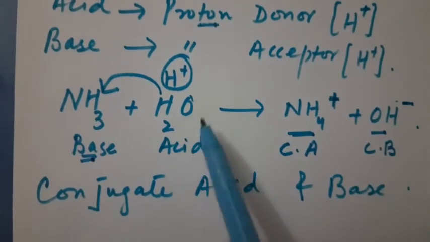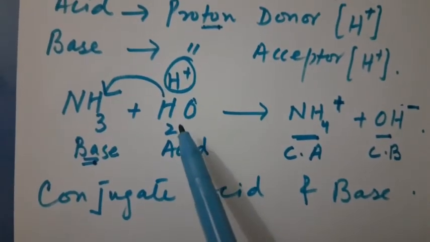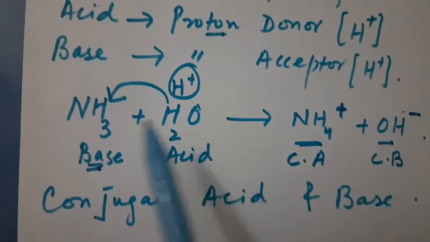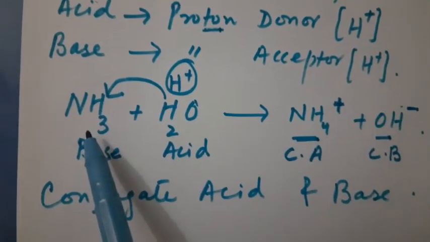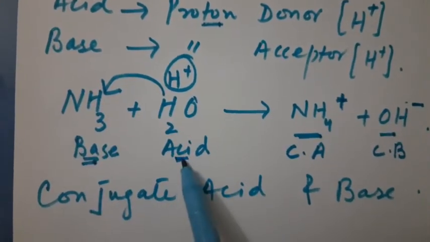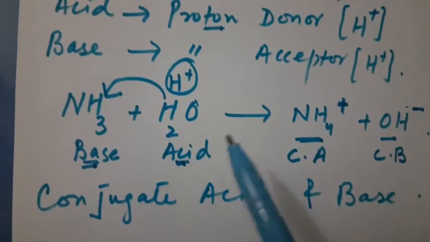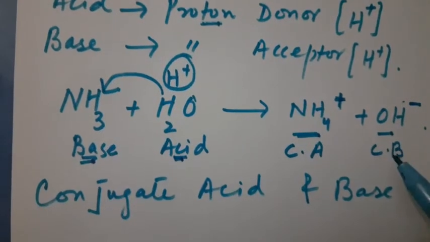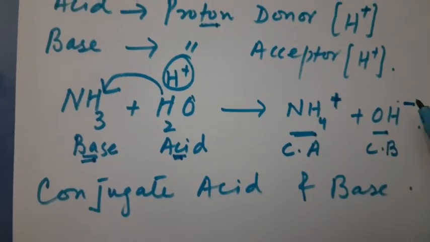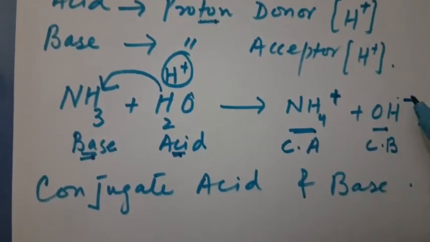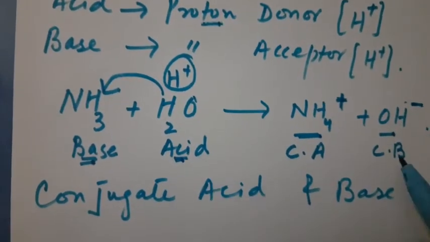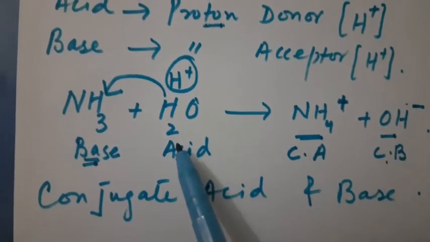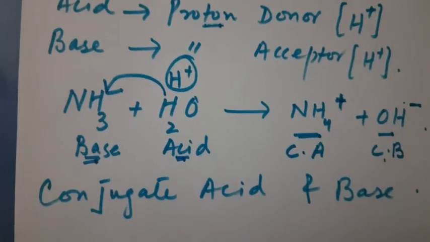And here the acid is water. This acid has given its proton to the ammonia. So here it acts as an acid because it is going to give its proton to the ammonia. But later on it converts into a base because of having this negative charge. So we call it what? This is the conjugate base of this acid.